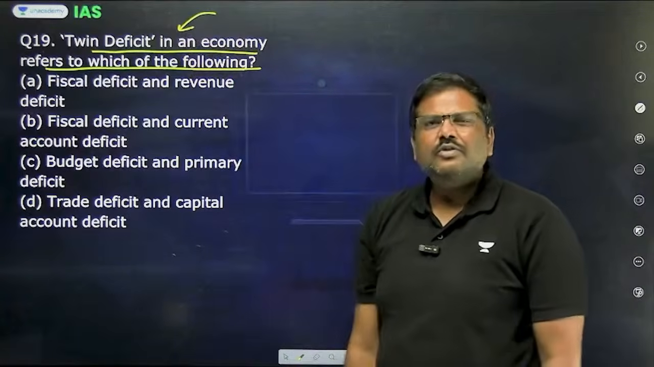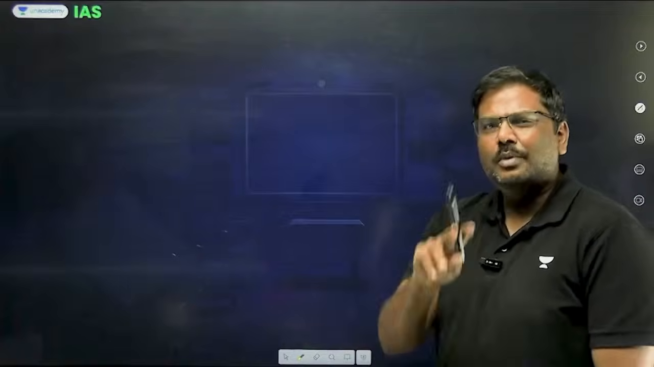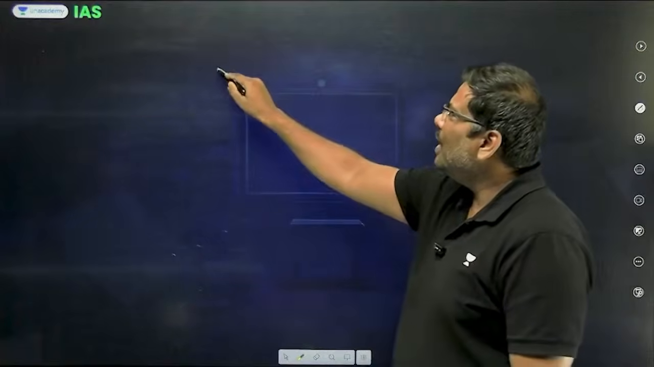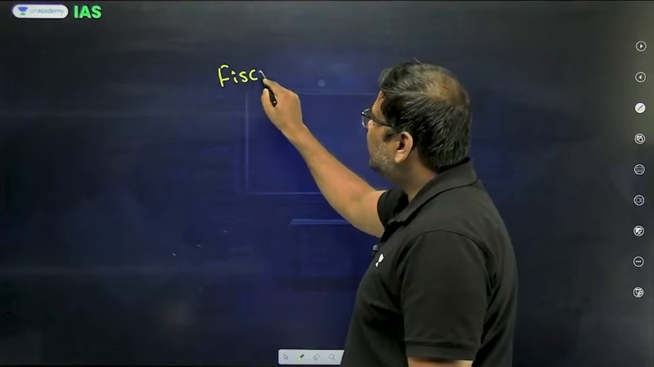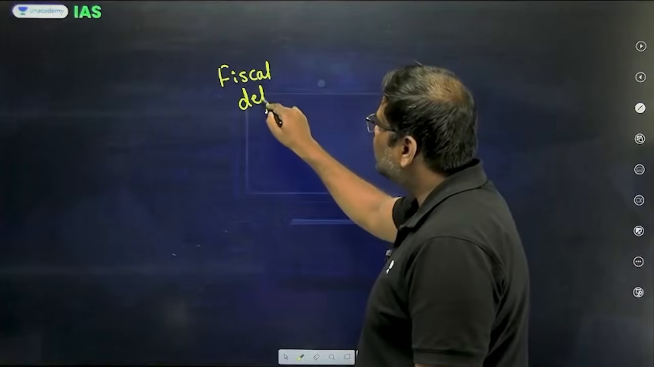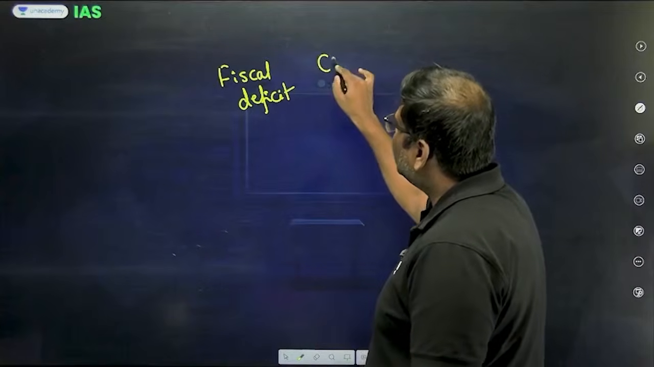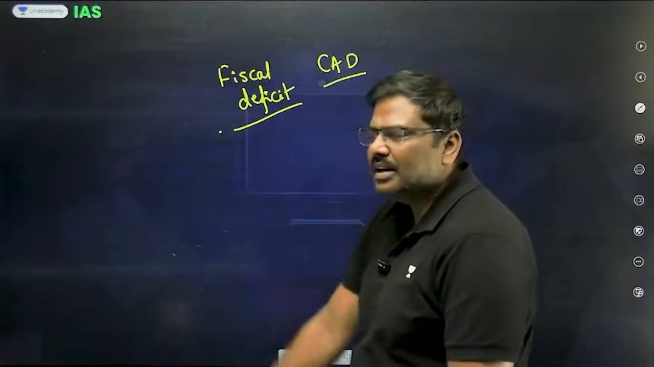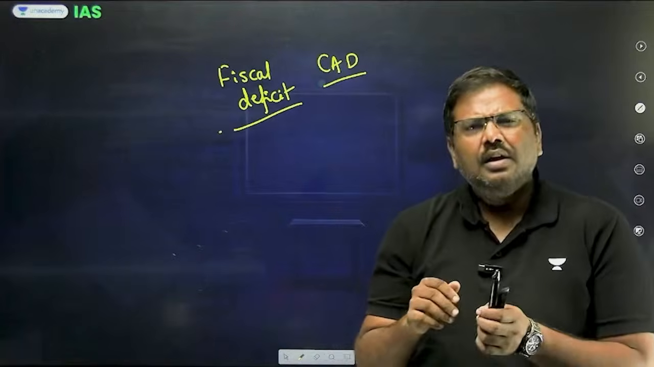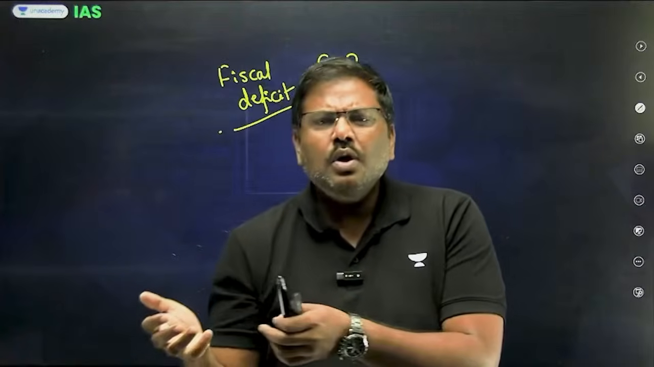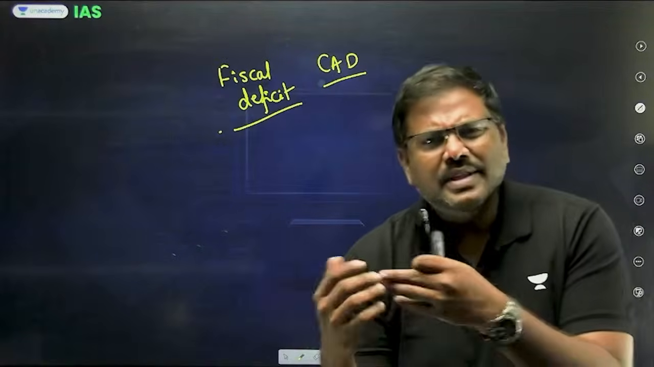What is the basic idea for twin deficit? Essentially, it is talking about two types of deficits. One is the fiscal deficit and the second one is the current account deficit, CAD, fiscal deficit and current account deficit. Now, there are different theories as to why both of the deficits will move in the same direction.